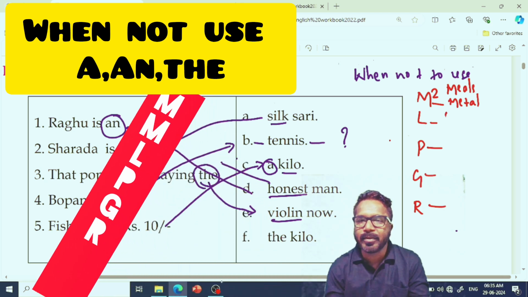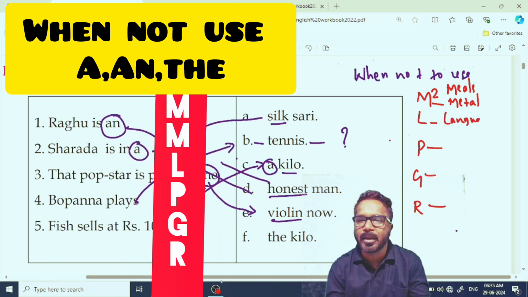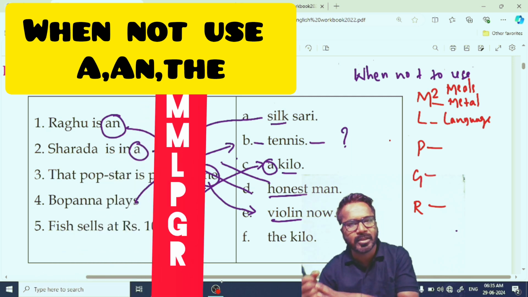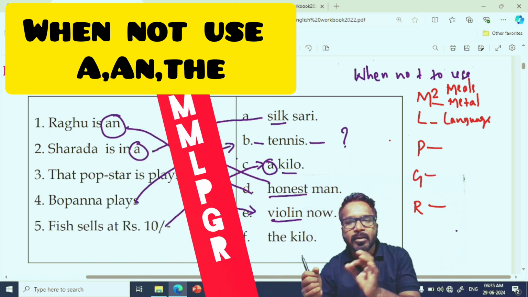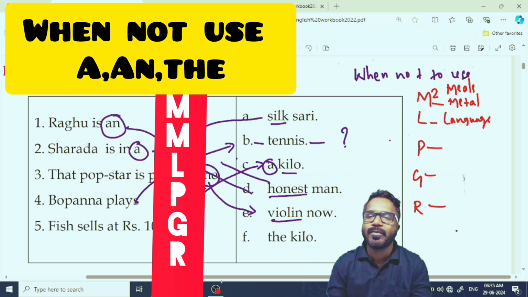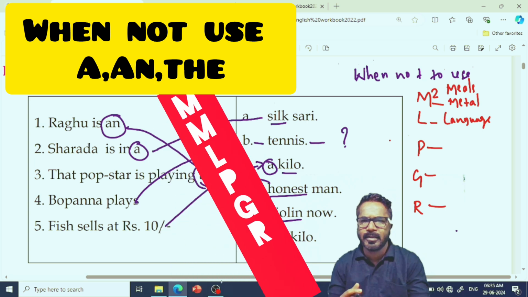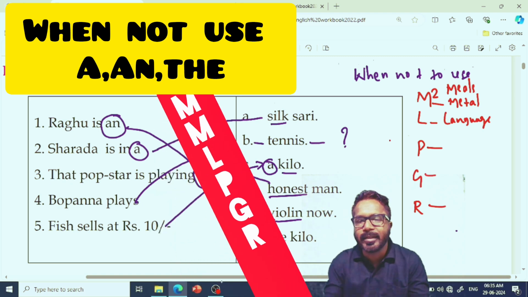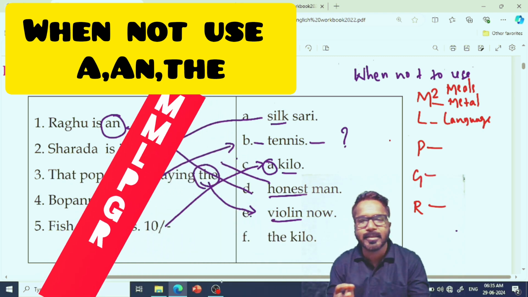Next, L for language. Language and subjects like math, science, English, social studies, Kannada, Hindi. Don't use any article right in front of them. Commonly, you can say I like English, I love mathematics, I study science, not a science, the science, and English.